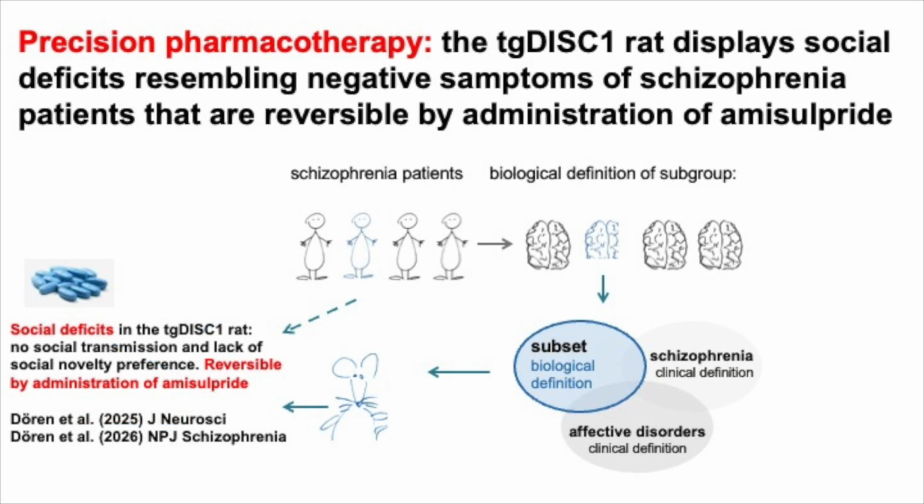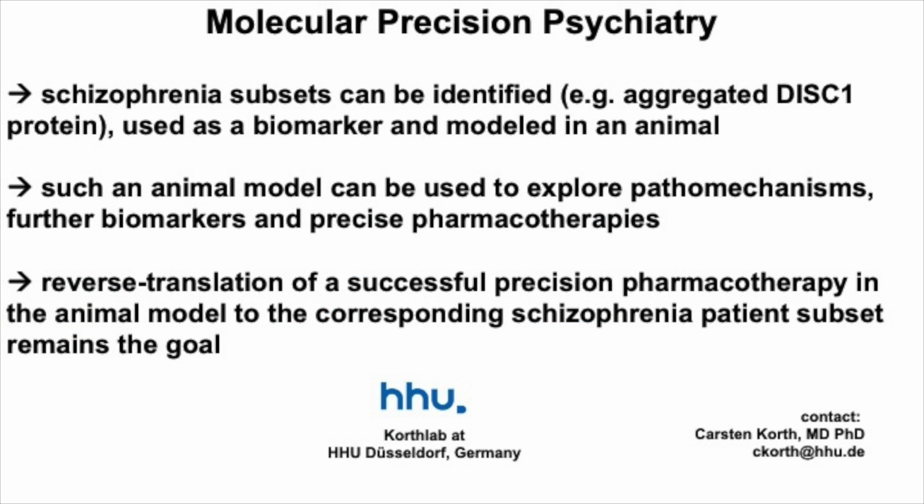The TG-DISC1 rat displays social deficits resembling negative symptoms of schizophrenia patients that we demonstrated to be reversible by administration of amisulpride, an antipsychotic with relative D2/D3 receptor selectivity. We conclude that schizophrenia subsets can be identified, in our case as being characterized by aggregated DISC1 protein, termed DISC1opathies.